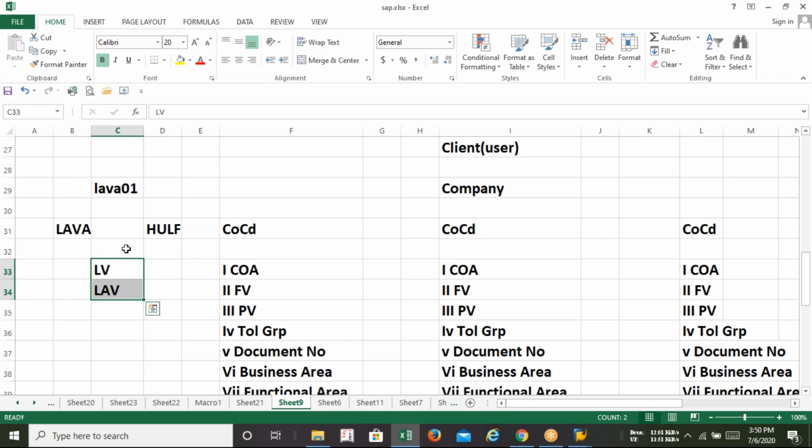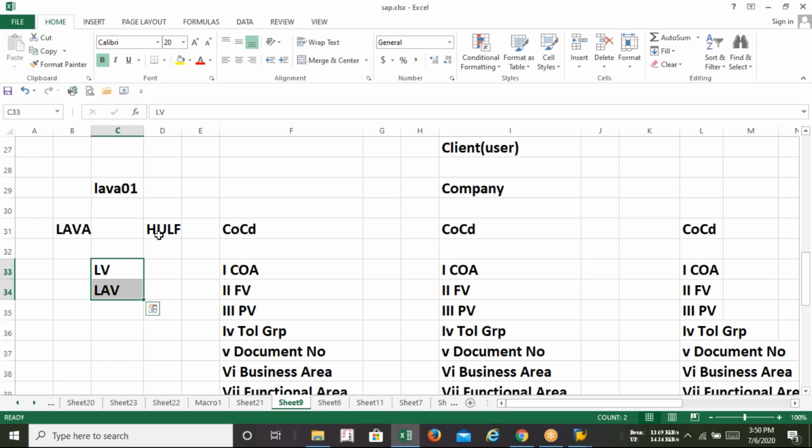There will be no compulsion. I can copy from one company code to another. I can copy the chart of accounts used by Lava into HULF also. That option I have. If required, I'll definitely do that. But if I think that segregating and separating is okay, then go with it.